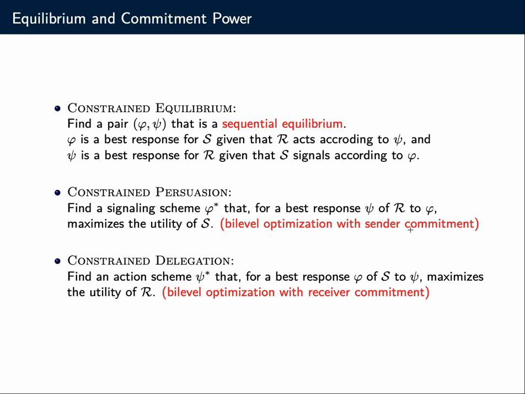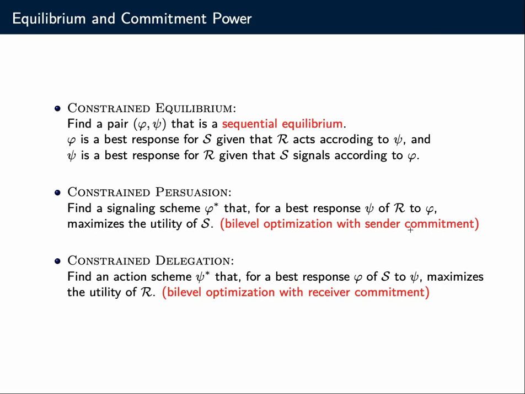Same goes for the receiver. If the receiver has commitment power, he commits to an action scheme in advance, and then the sender best responds by presenting a signaling scheme, and then the receiver has this bi-level optimization problem where he tries to find a good action scheme, anticipating the best response of the sender. Now, there's an endless debate in the economics literature whether these commitment assumptions are actually justified.